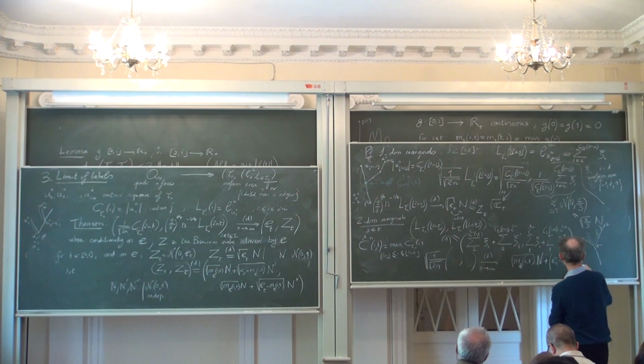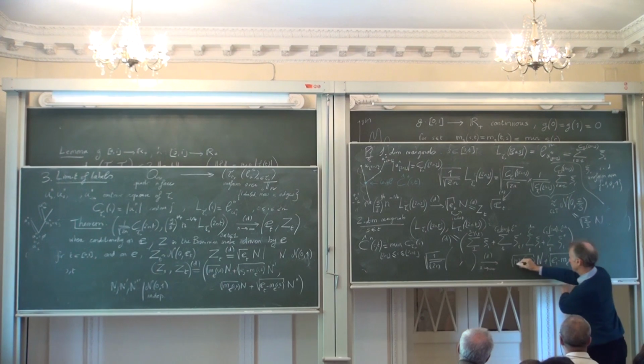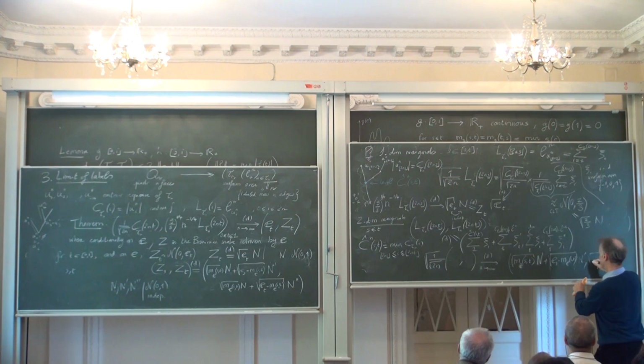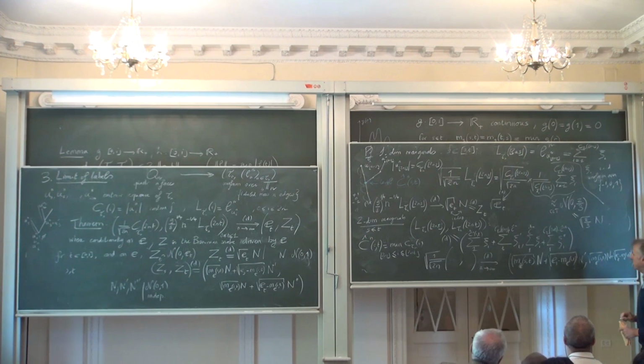E S minus the minimum times another normal variable N. Okay, I need again the square root. And then the other term has the same form. Square root of the minimum of E over S, T times N, the same term as here, plus an independent term, square root of E T minus the minimum, times N second. Okay? And in fact, well, because I have a square root of 2/3 here.